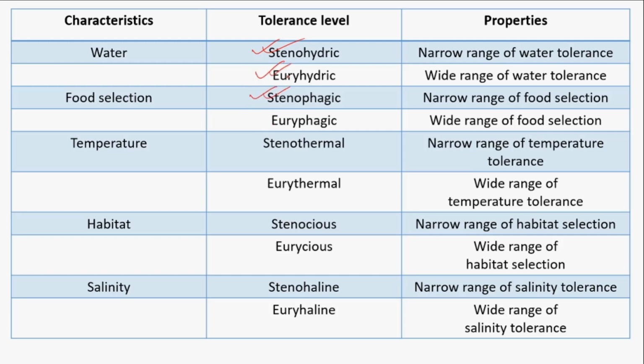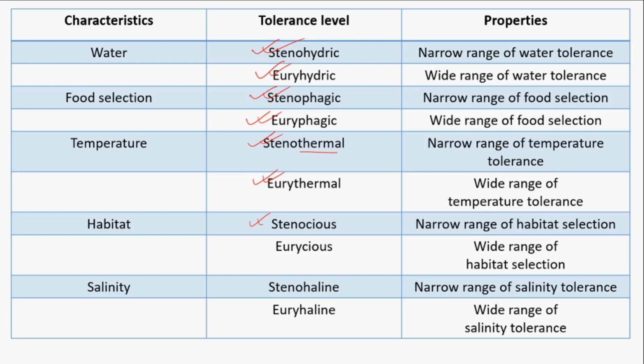Stenophagic means narrow range of food selection. Euryphagic means wide range of food selection. Stenothermal means organisms can tolerate a narrow range of temperature, while eurythermal means organisms can tolerate a wide range of temperature.